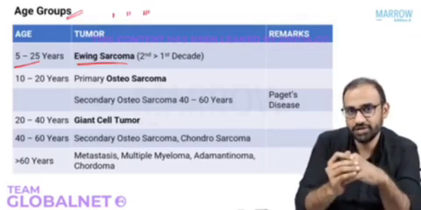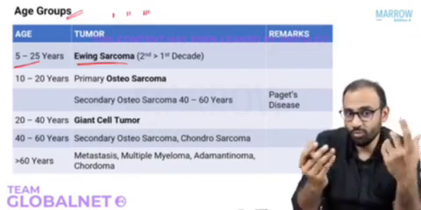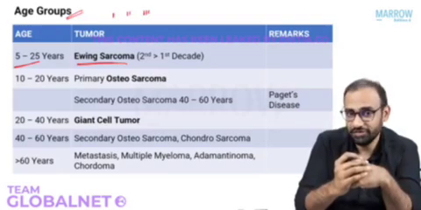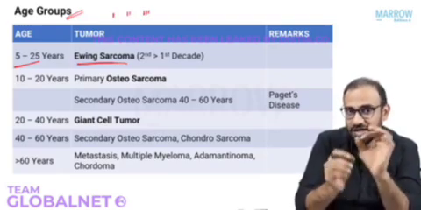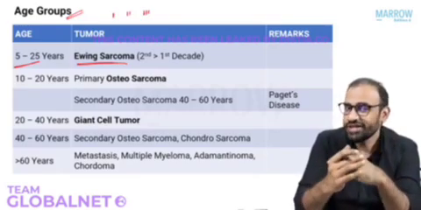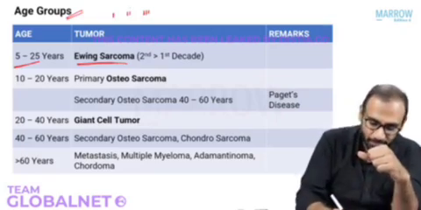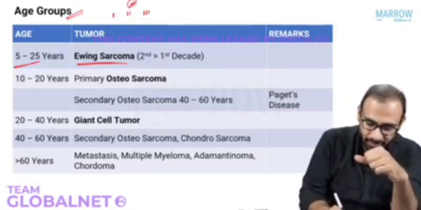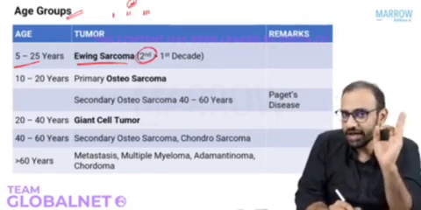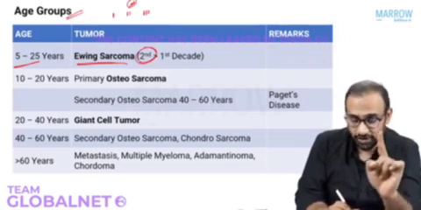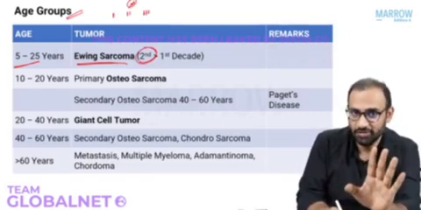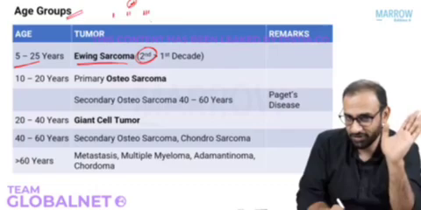The question is, Ewing sarcoma most commonly occurs in which decade of life? Pay attention. Ewing sarcoma most commonly occurs in which decade of life? The answer is second decade. Okay? It most commonly occurs in second decade of life. But it can also occur in first and the third decade. Are you following me? So this is the first MCQ.